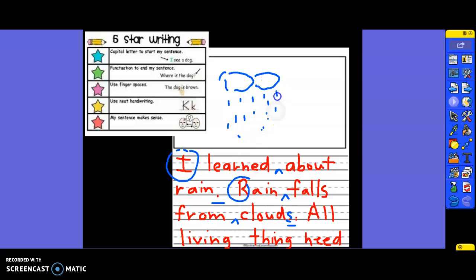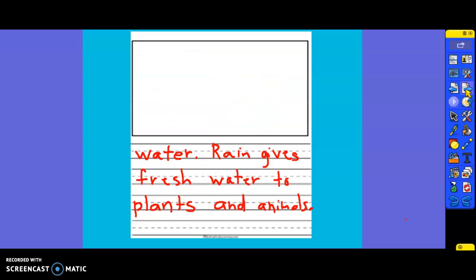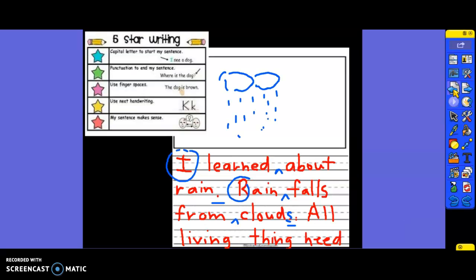I talked about how all living things need rain. So maybe I could draw some plants. Maybe we could draw some grass and draw some plants, soaking up that water.